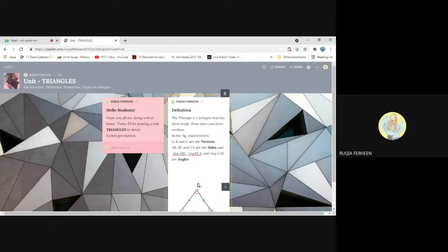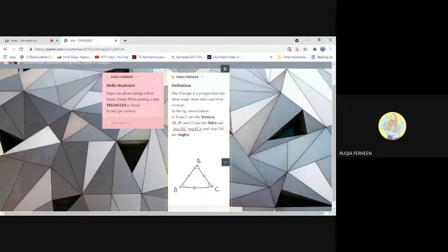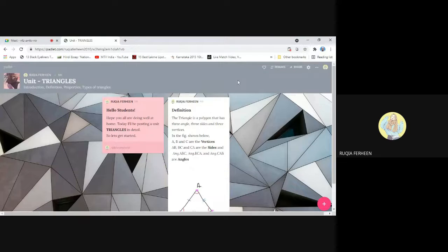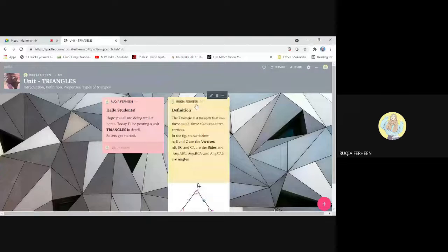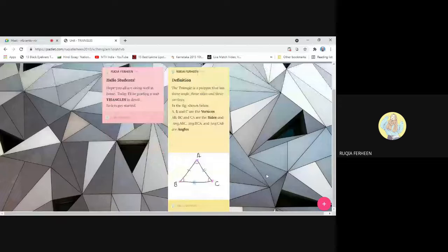In the figure shown below, A, B, C are vertices. AB, BC, and CA are the sides. And angle ABC, angle BCA, and angle CAB are angles. So if you want to add any color to this post, you can add it. Just go on the three little dots and select the color of yours. As you can see, the first post is in pink color, the second post is in yellow color.